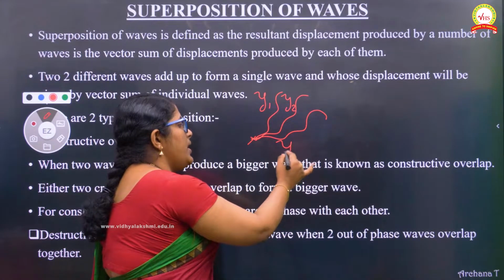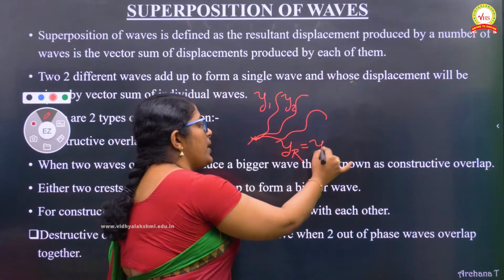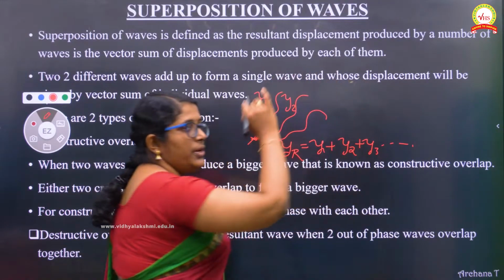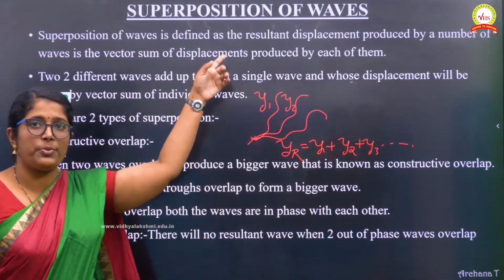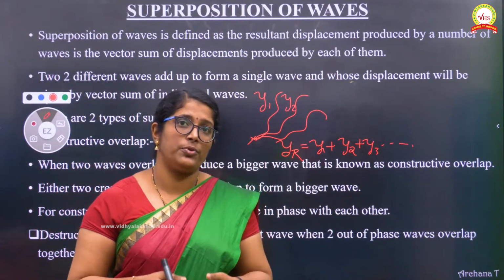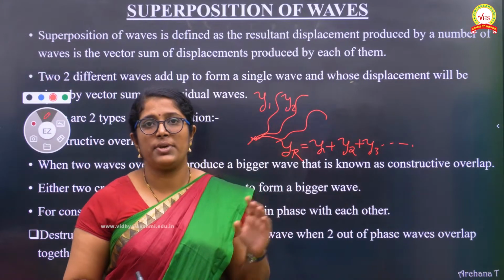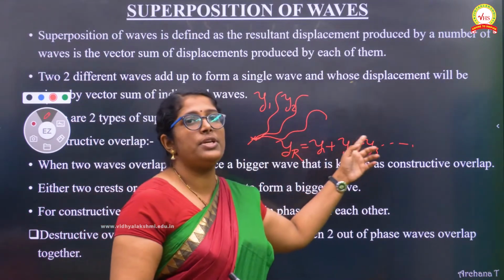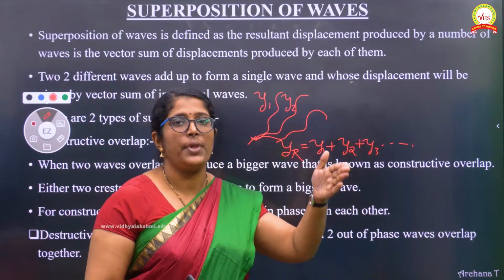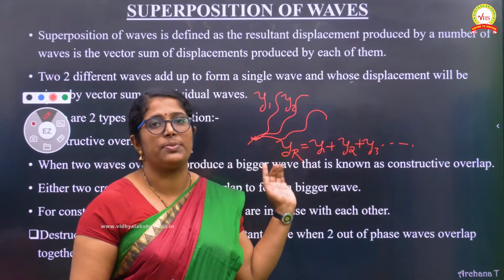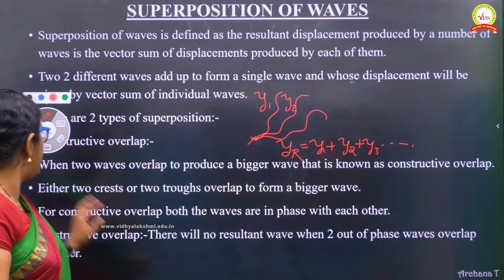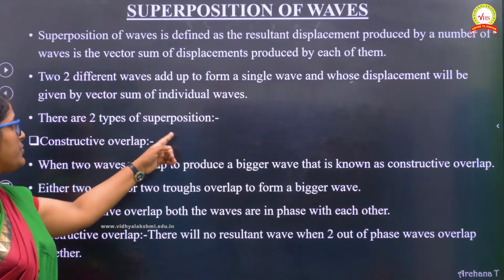It will be y resultant, which is equal to y1 plus y2 plus y3 and so on. So this is what exactly superposition of waves says. That means whenever waves are combined or superimposed, the resultant displacement is nothing but the vector sum of the individual displacements. Just add them and you will get the resultant displacement. That is what the superposition principle states. Is it clear? Yes.